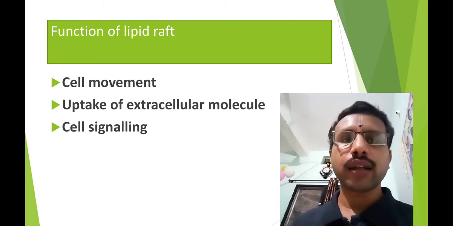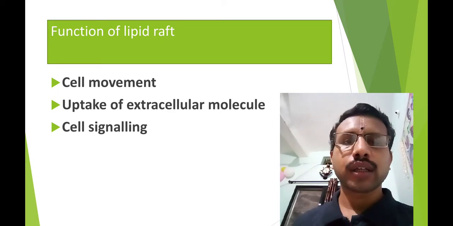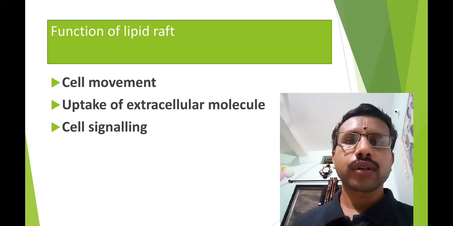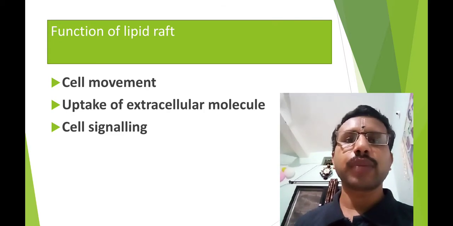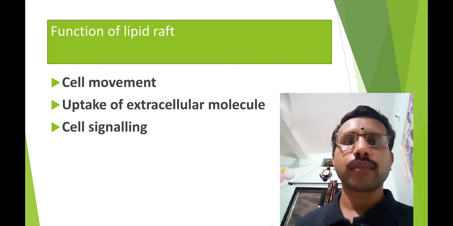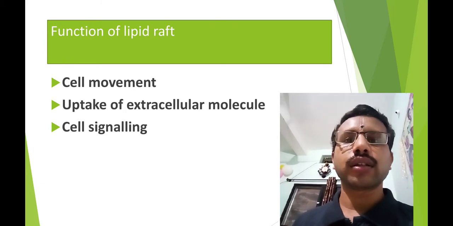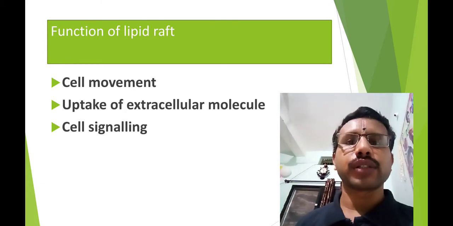This sphingomyelin and glycolipid are commonly called the sphingolipids, and these lipid rafts move laterally in the plasma membrane and remain associated with the protein. By this movement and association, they have these three functions.